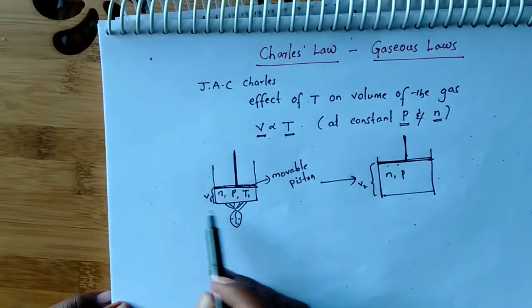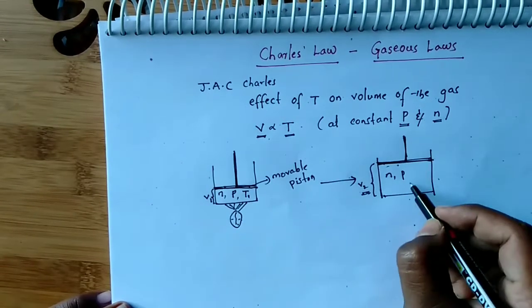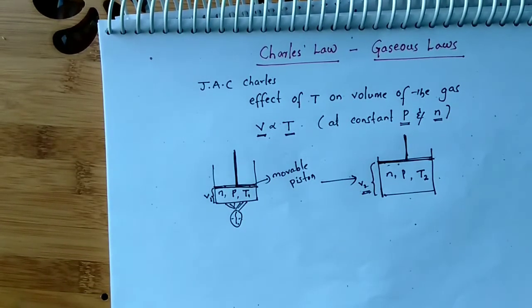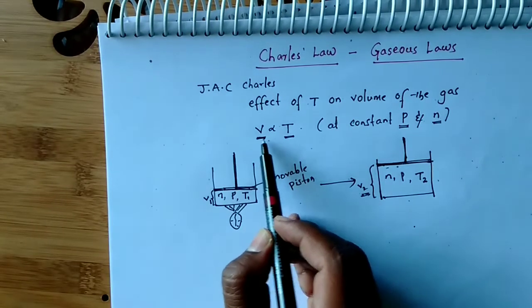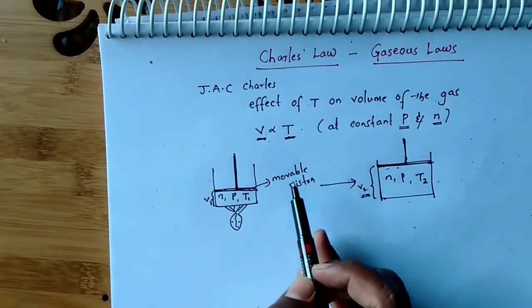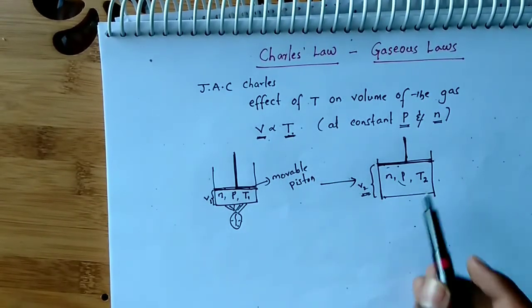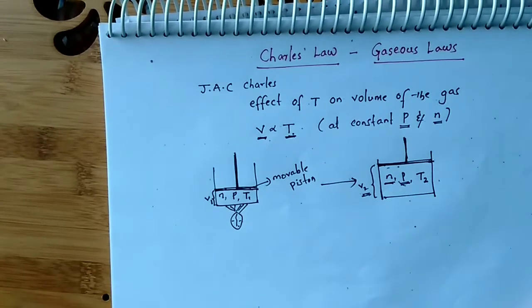Volume V1 increased to V2 on giving heat, and the temperature rose to T2. So, the volume of the gas is directly proportional to the absolute temperature. On increasing the temperature, the volume also increases at a constant number of moles and a constant pressure.